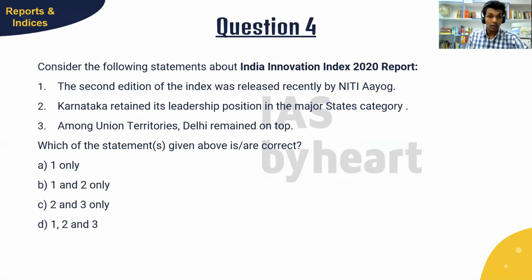Question number 4 on reports and indices. This is about the India Innovation Index 2020. The second edition of the index was released recently by Niti Aayog. Karnataka retained its leadership position in the major states category. Among union territories, Delhi remained on top. So the answer to this question, I'll give you 30 seconds. Just type in your answer for this question.